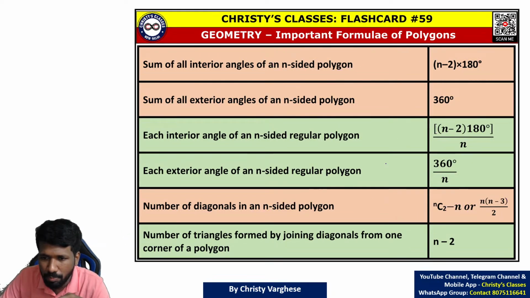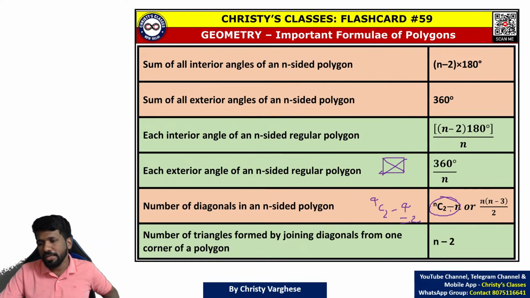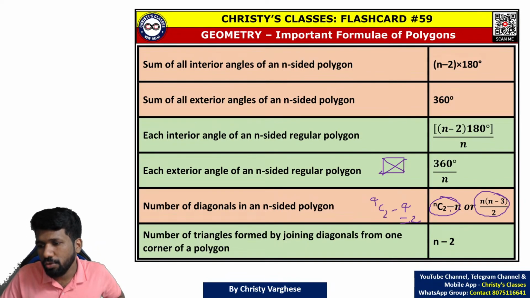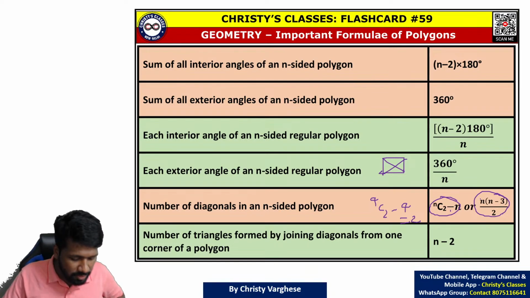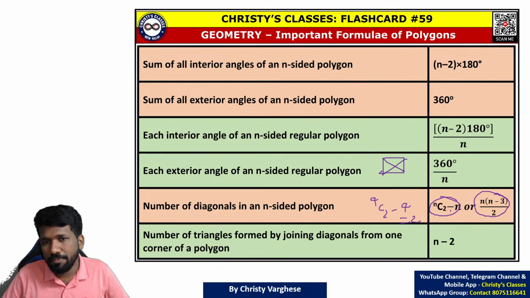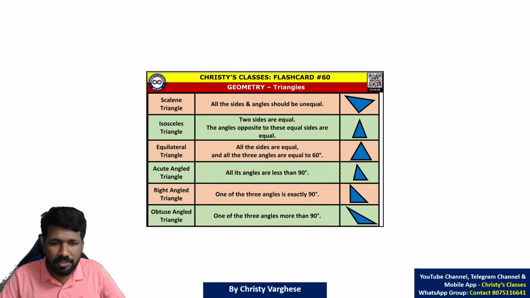What is a diagonal? I hope all of you know. For example, a square has 2 diagonals. Let's see whether that is justified. 4C2 minus 4. 4C2 is 4 into 3 by 1 into 2, that is 6 minus 4, 2. All of you are understanding? Or n into (n minus 3) by 2 also you can do, where n is the number of sides. So basically this much formula you should know from this chapter.